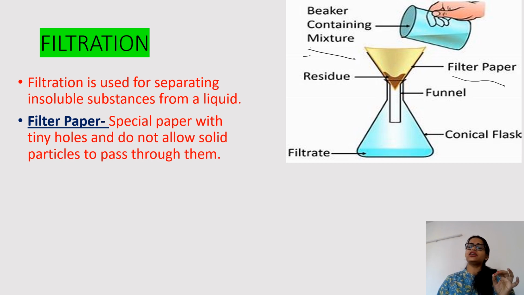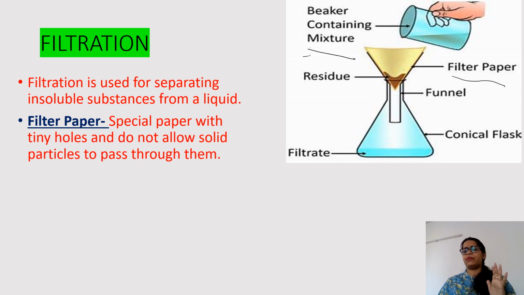Daily your mothers use in the kitchen for the atta type of things, right? When she does that, she uses a sieve type of thing. That is also a filter, right? So filter paper is used in chemical laboratories to make sure that solid impurities do not transfer through into the next containing flask. So what is the process of filtration?